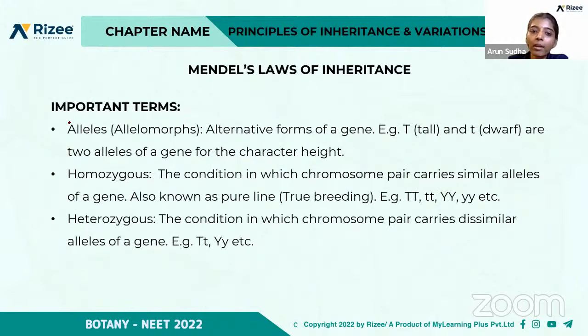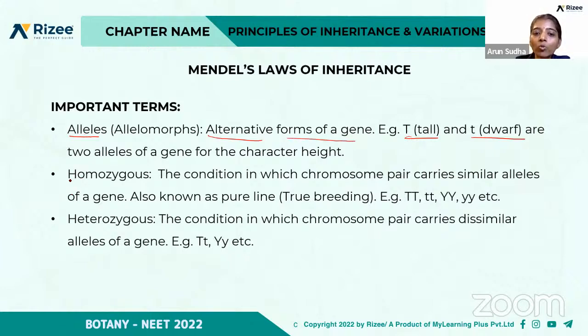Now we have to be clear with these terms. What are alleles? They are the alternative forms of a gene. For example, if you take the character of height, capital T is tall and small t is dwarf. These two are called the alleles of the gene, the alternative forms of a gene, right?